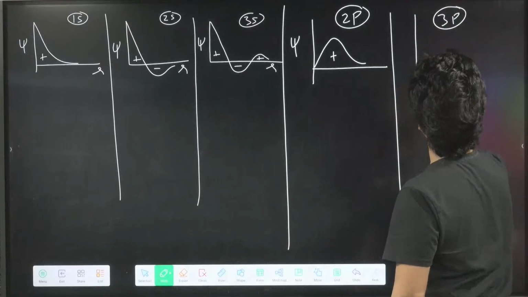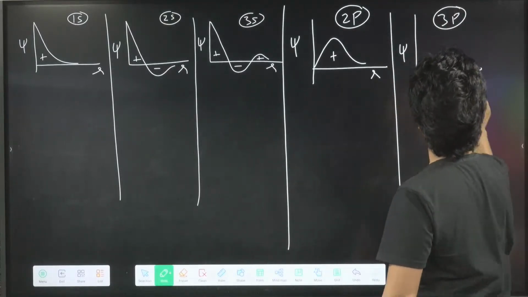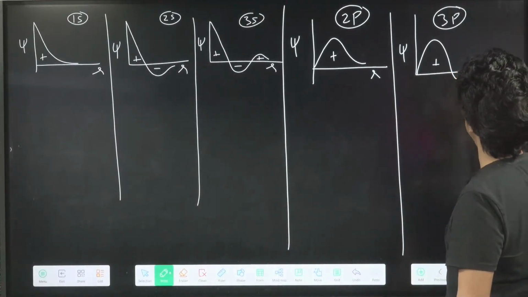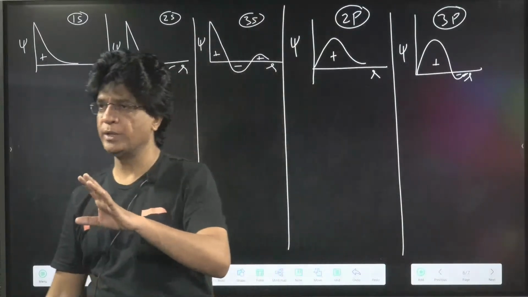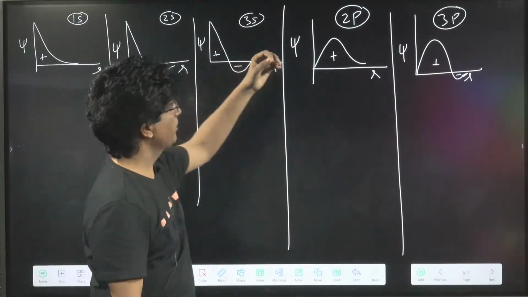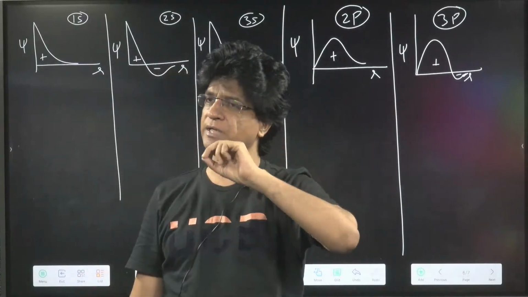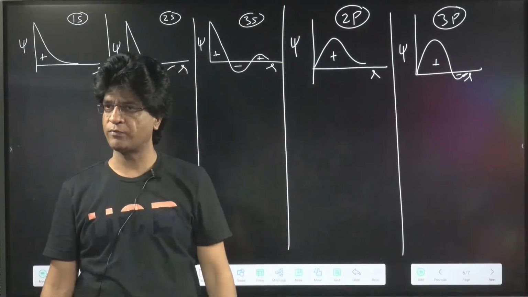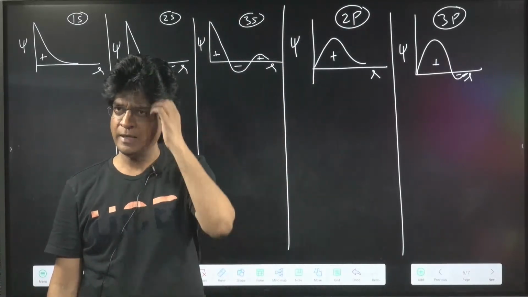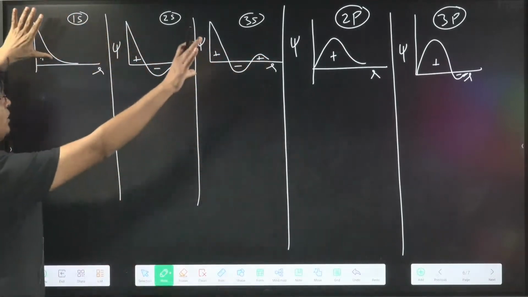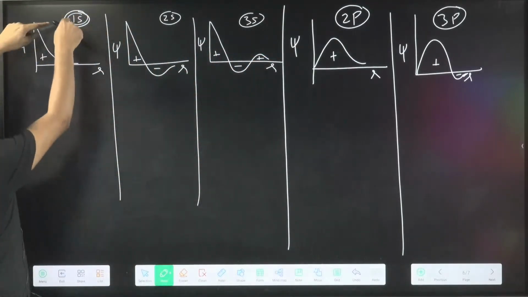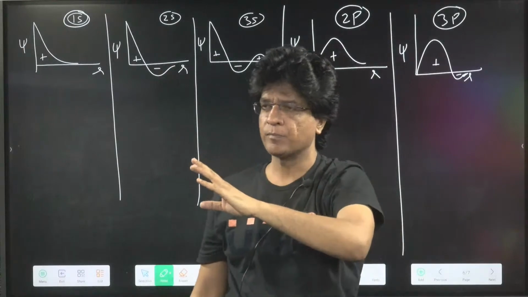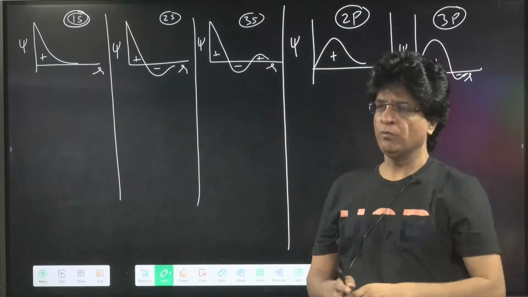Three P psi, and this is say R. It will go up and then come down. So two lobes are there, plus and minus. Students, listen to me. Except for S, all the orbitals, P, D, F, G, H, begin from the origin, that is from zero itself. The S begins from 1, so it will have 1 lobe. P begins with 2. There is nothing like 1P. Yes or no? We begin with 2P.